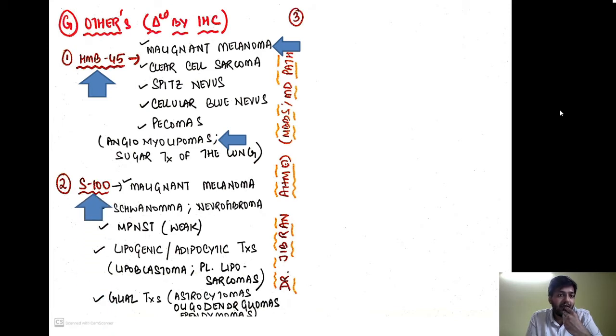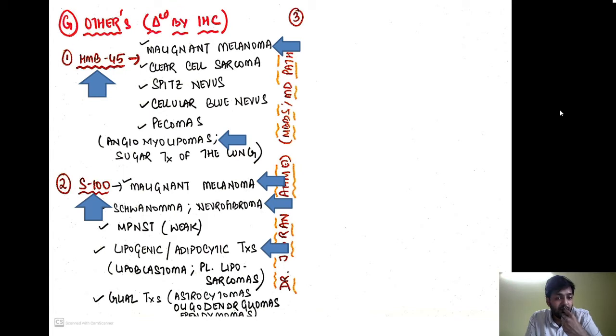The next important IHC marker is S100. Again over here, all these tumors are very important. S100 is positive in malignant melanoma. Again, very important, you have to remember S100 is positive in the peripheral nerve sheath tumors. So the schwannomas, neurofibromas, MPNST, all these three are the peripheral nerve sheath tumors. But the schwannomas and the neurofibromas are the benign tumors, and S100 is classically more positive in schwannomas and neurofibromas, whereas in MPNST, which is the malignant peripheral nerve sheath tumor, it is weakly positive.